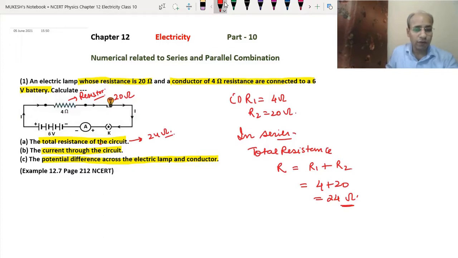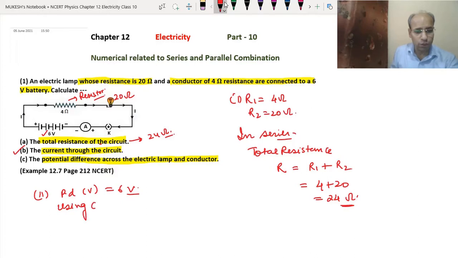Now we have to find the current through the circuit, the second part. First of all, we have found the total resistance. Now we have the potential difference of 6 volt. In the second part, we have the potential difference, that means V equals 6 volt. So now we will use Ohm's law.